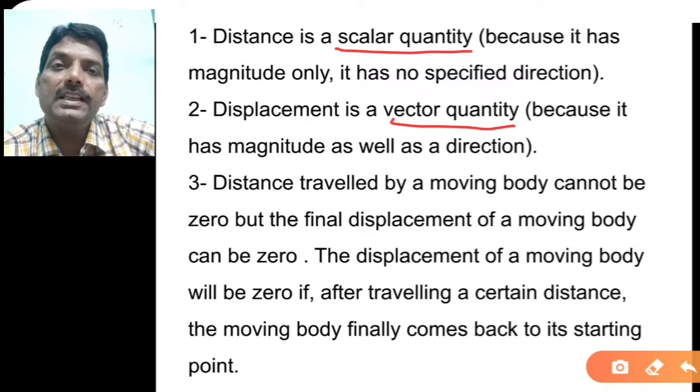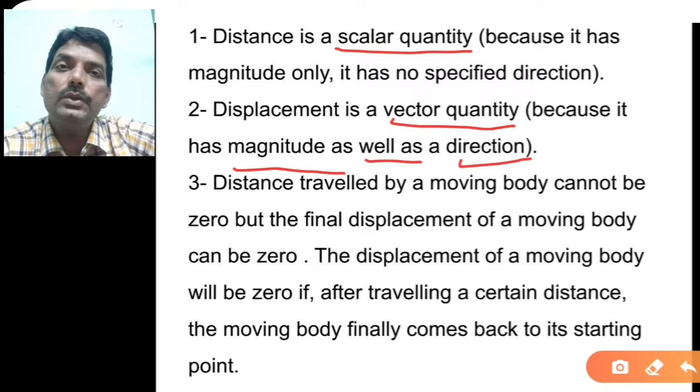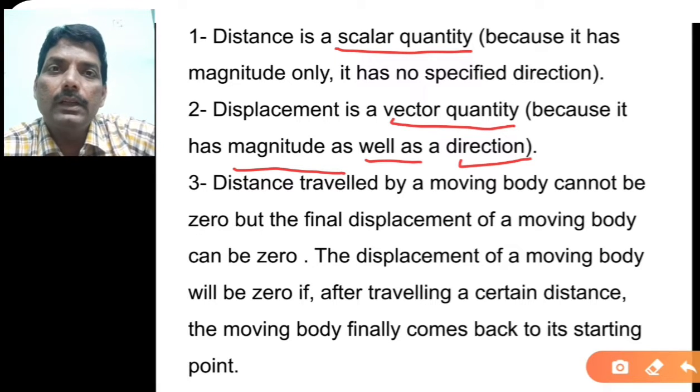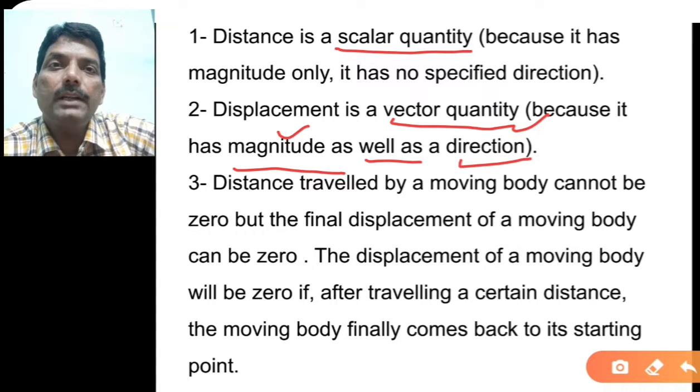On the other hand, displacement is a vector quantity. Now what is a vector quantity? Having magnitude as well as direction. Both should be there. Then you can say that is displacement. Now in the previous case, I told you that for distance you can go by path number 1, path 2 and path 3. But path 3 is the displacement. Why? Because it has magnitude as well as direction. So you can say that displacement is a vector quantity because it has magnitude as well as direction.